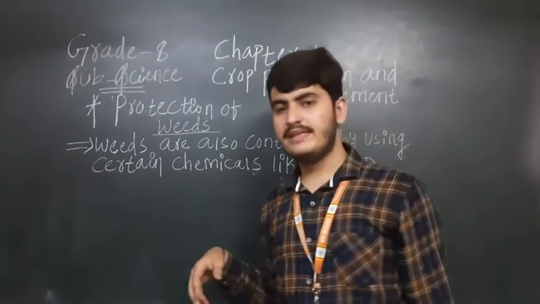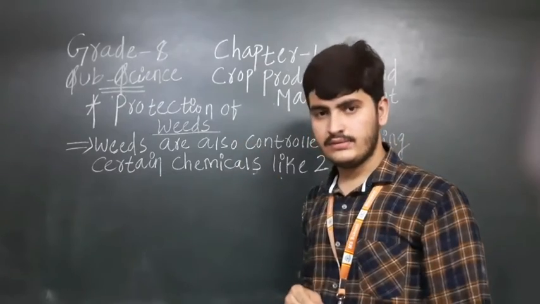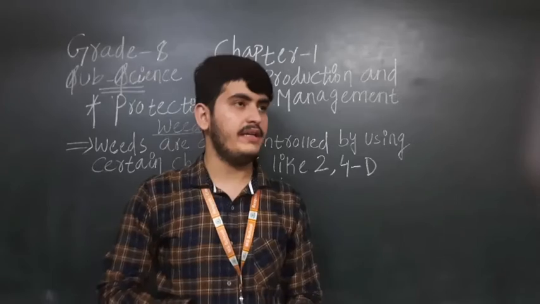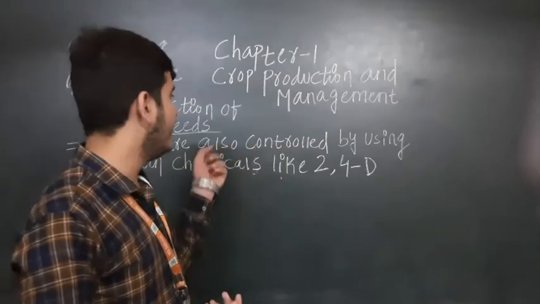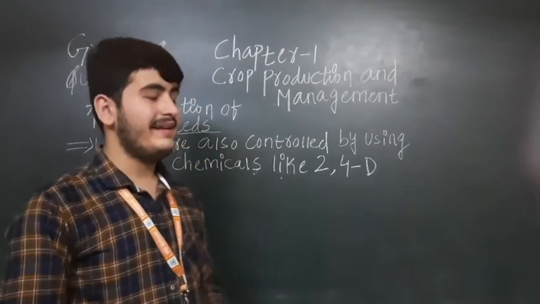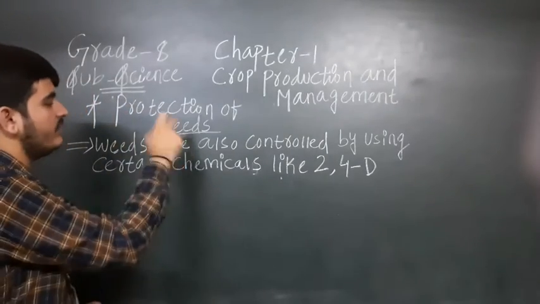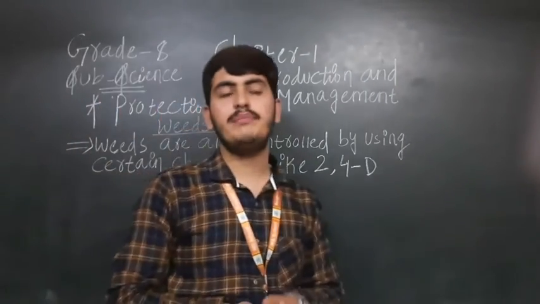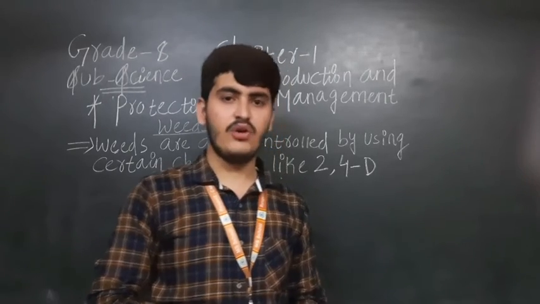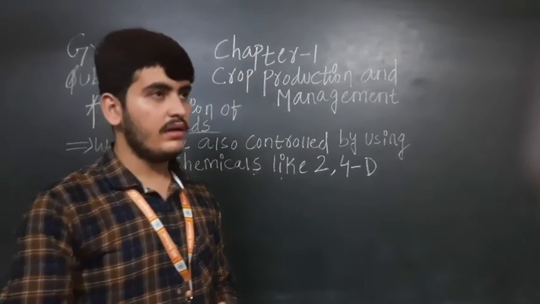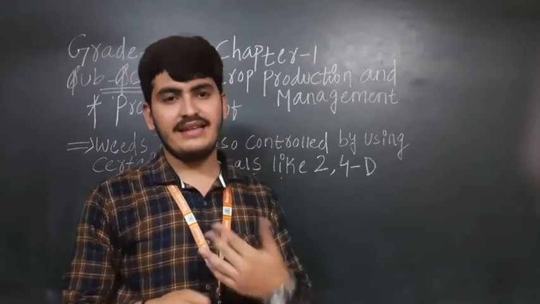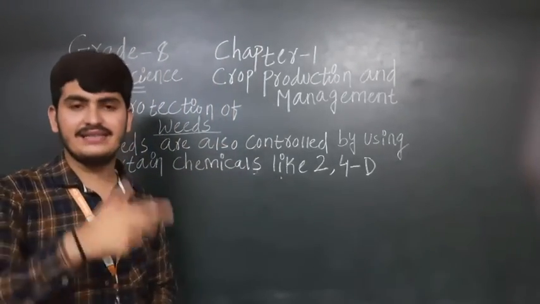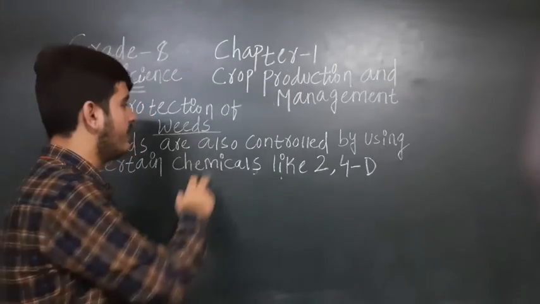So the next step is protection from weeds. After growing the crop, the next step the farmer has to do is protection from the weeds. Now the question is, what is the meaning of weeds? The meaning of weeds is unwanted plants. Now you're thinking, sir, unwanted plant means... Rather than the crop which we have grown, any other kind of plant growing in that same area and that same place is known as weeds.